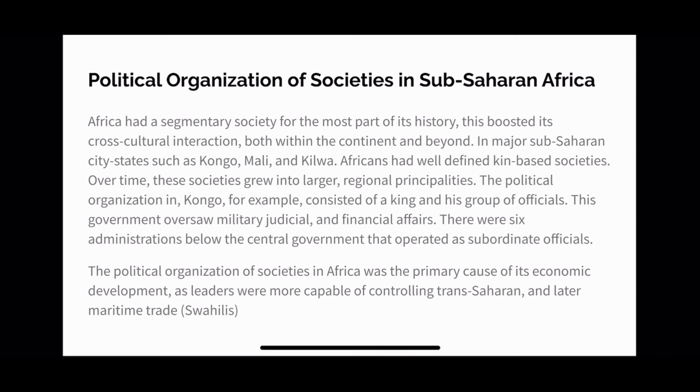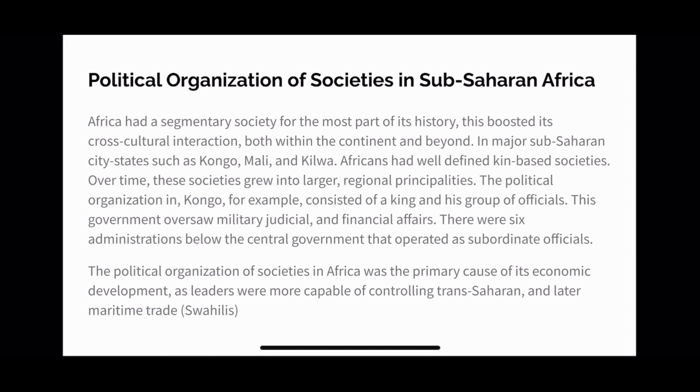And essentially, this political organization in sub-Saharan Africa was mostly a segmentary society where, in most of its history, there was cross-cultural interaction, due to the fact that sub-Saharan states such as Congo or Mali or Kilwa were defined as kin-based societies. This kin-based system in Congo, for example, consisted of a king and his group of officials, and this government oversaw military, judicial, and financial affairs. And there were 6 administrations below the central government.